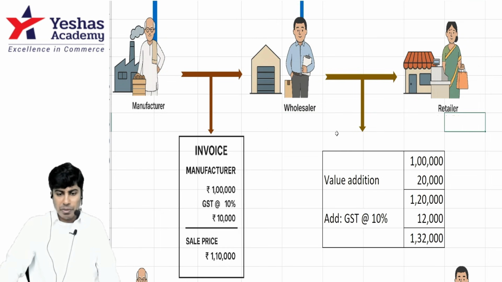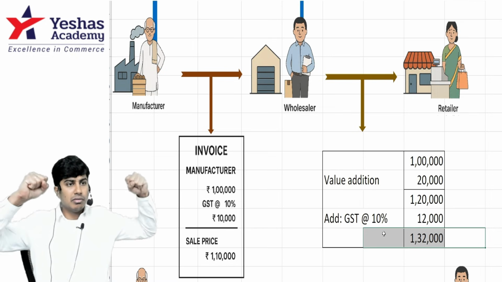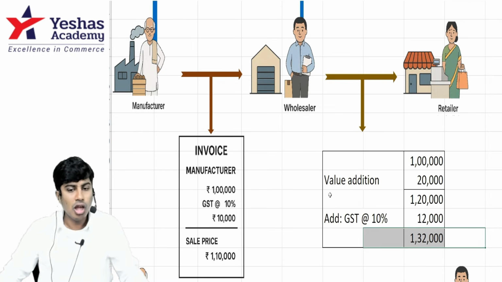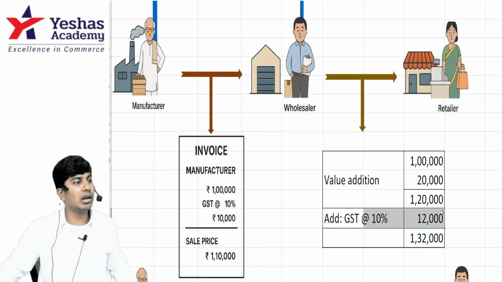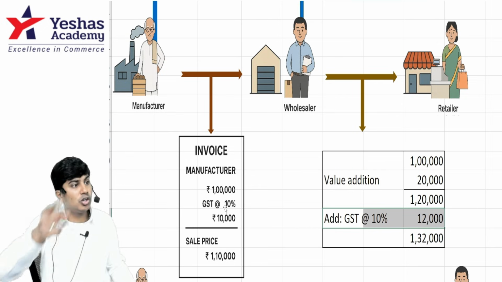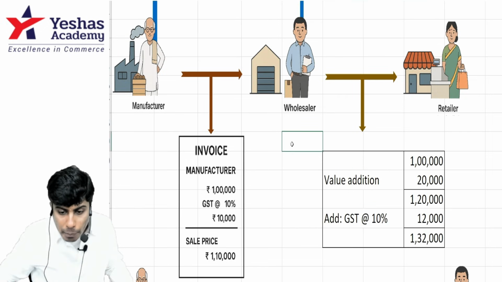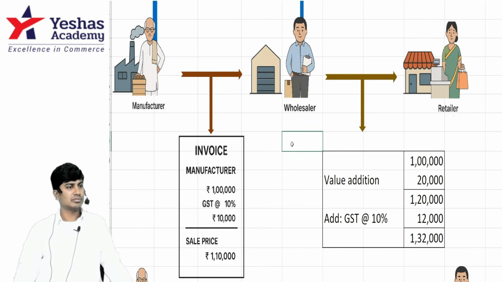When the retailer pays the wholesaler 1 lakh 32,000, this wholesaler, the guy in the blue shirt, how much is he supposed to pay to the government? He doesn't have to pay 12,000. From this 12,000, he will deduct 10,000, which he already paid to the manufacturer, which has gone to the government, and this wholesaler will only pay 2,000.